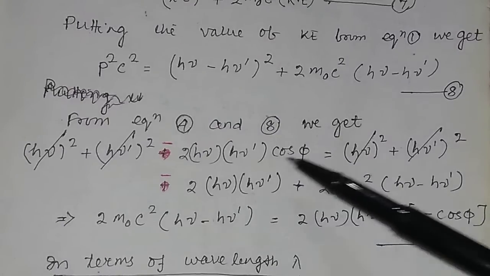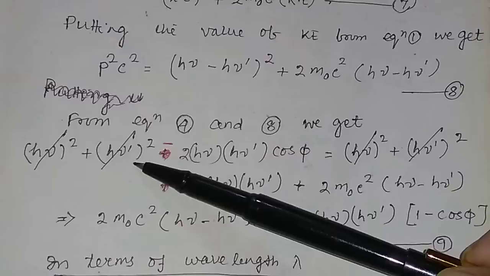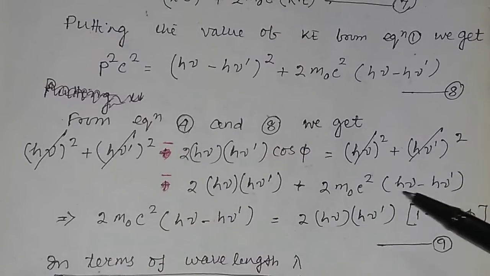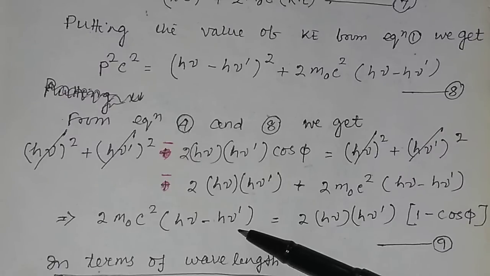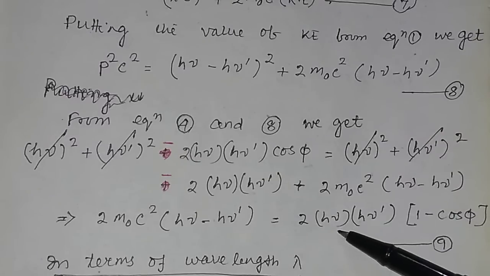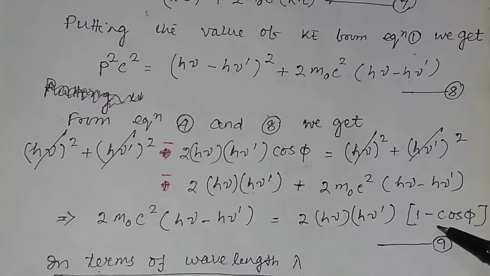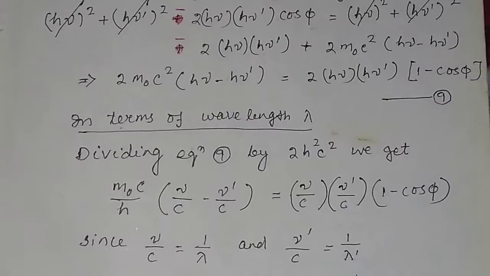Here h nu square cancels, h nu prime square also cancels, and if you solve it, then 2 m0 c square (h nu minus h nu dash) will be equal to 2 h nu h nu prime into (1 minus cos phi). Suppose this is equation number 9.